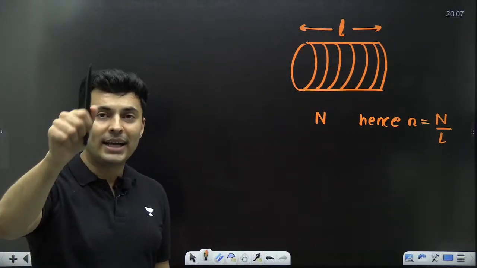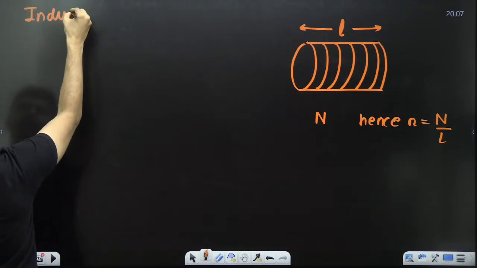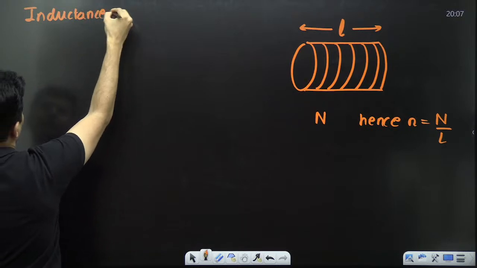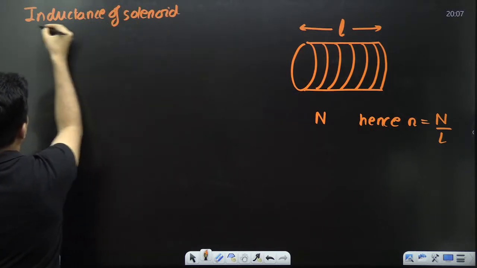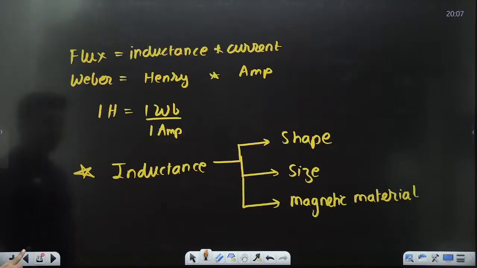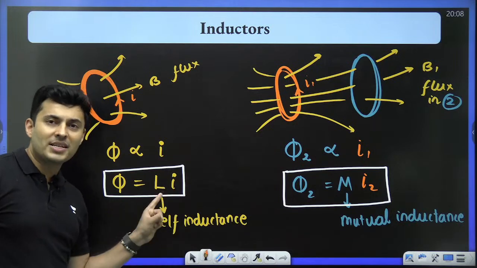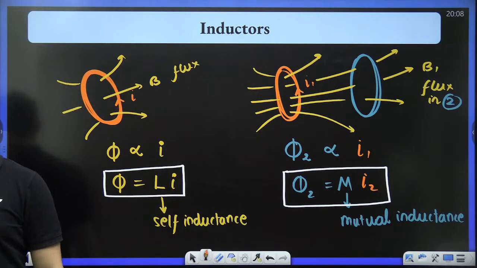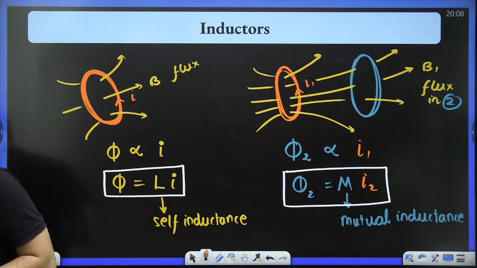The question is to find the inductance of a solenoid. How to do that? Somehow show the flux is proportional to the current. The constant will become the inductance. I hope this is clear.